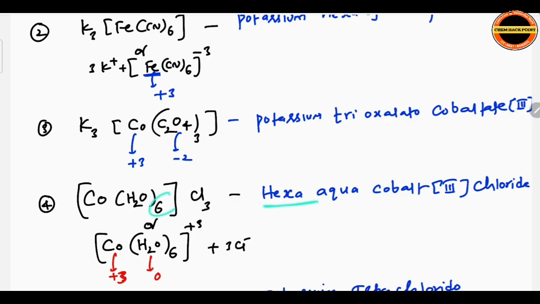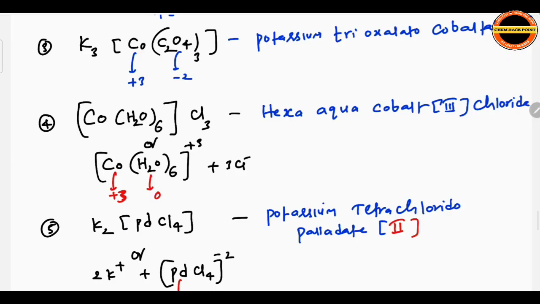Hexaaqua cobalt(III). We write cobalt, not cobaltate, because the coordination sphere has a positive charge. Whenever the coordination sphere has a positive charge, we will not write any 'ate'. So cobalt(III). Lastly, you write chloride. First the cation, then the anion, chloride. Clear?